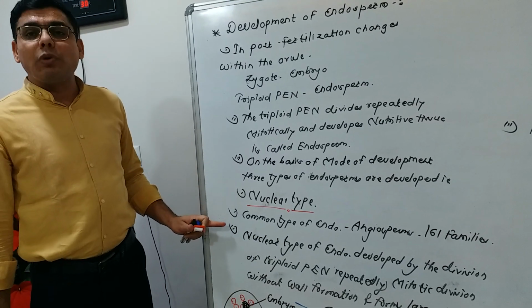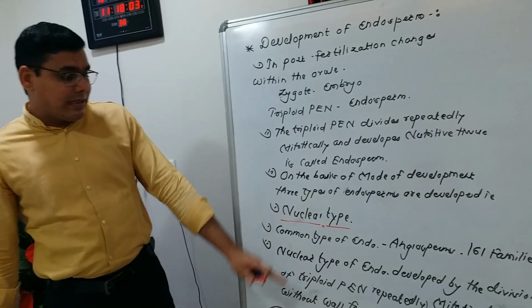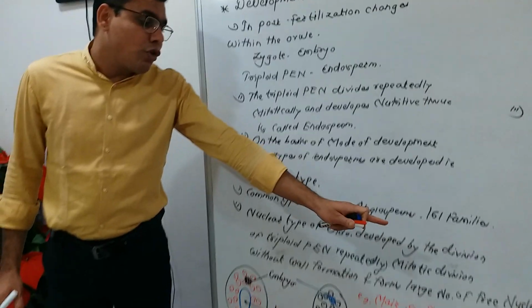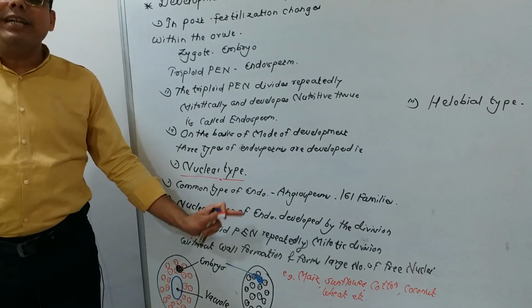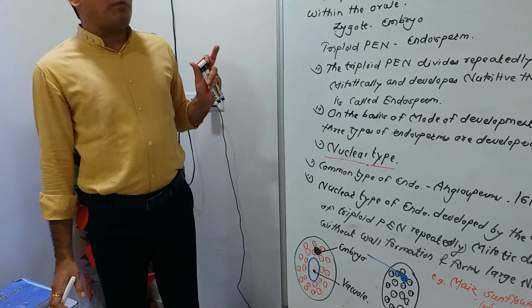It is found in maize, sunflower, cotton, coconut, wheat, etc. And this is its structure.